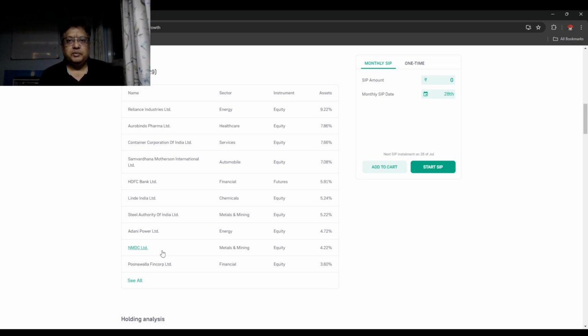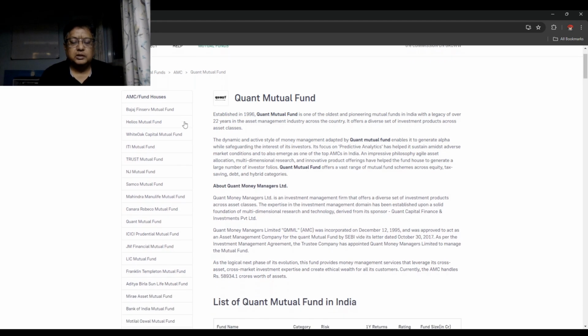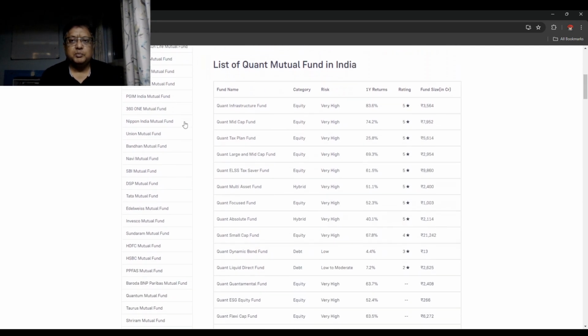But currently, the fund has been generating very high returns, and accordingly the investors are pouring money into various schemes of quant mutual fund, and they are getting high returns. This video is meant for small investors: those who have invested in quant mutual funds need not panic.